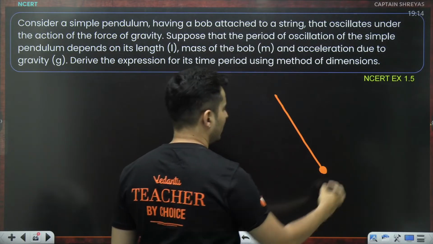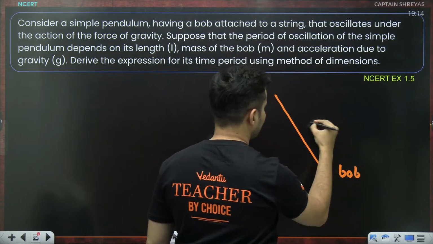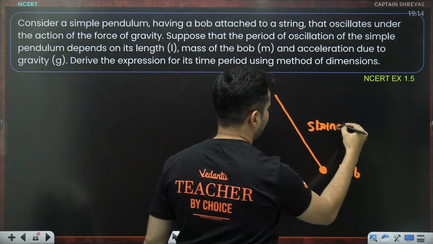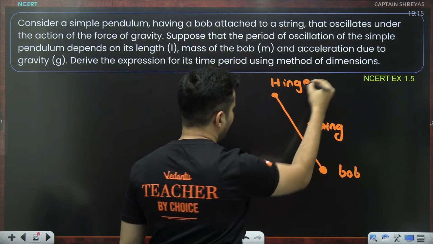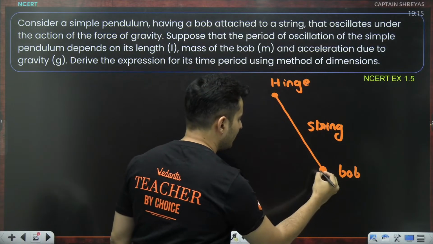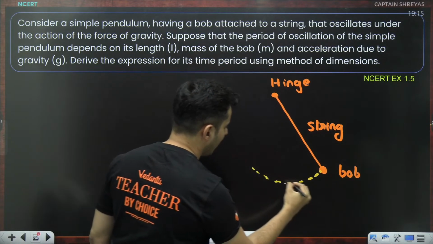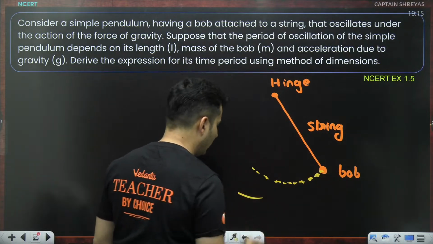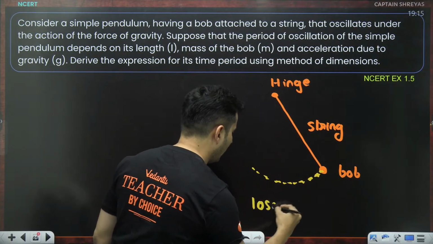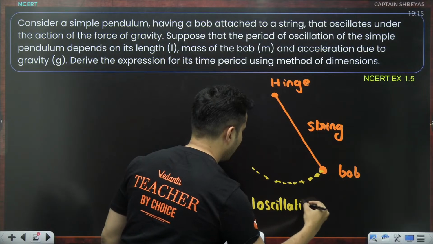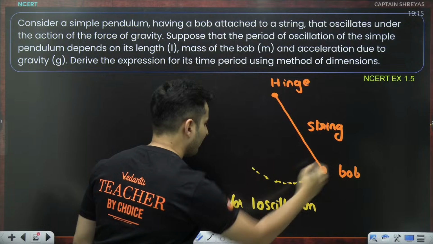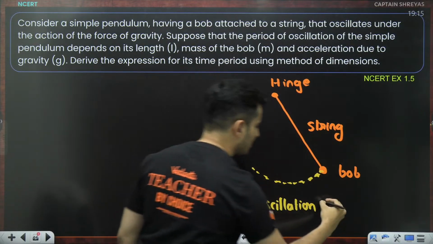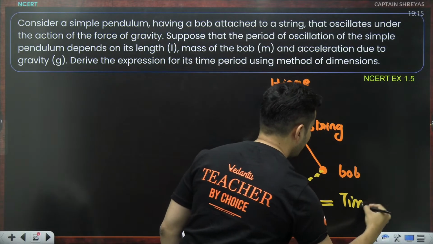There is a bob. This is the bob. This is the string. It is attached over here. This is your hinge. And what this pendulum does, it goes back and forth, back and forth. So for one oscillation, whatever time it takes, the time for one complete back and forth motion is called the time period.